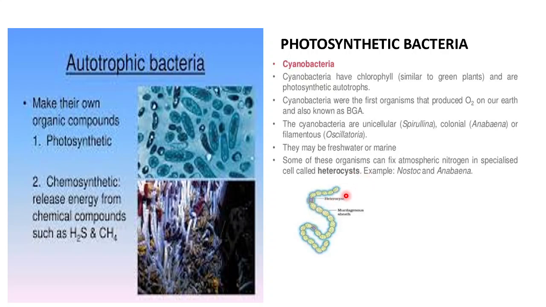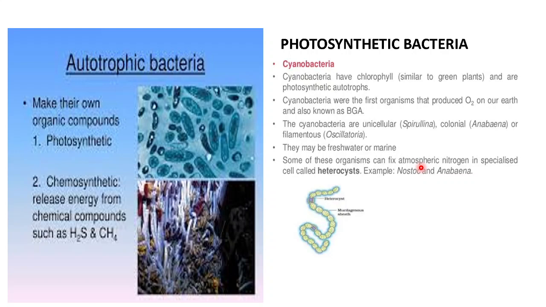Then, the most important feature of this is that they can fix atmospheric nitrogen. Now, what is this fixation of atmospheric nitrogen? Fixation of atmospheric nitrogen means the nitrogen that is available in the atmosphere cannot be directly utilized by either plants or animals. It has to be converted to a form which plants can absorb easily. So the atmospheric nitrogen is converted to either nitrate, NO3, or nitrite, NO2.